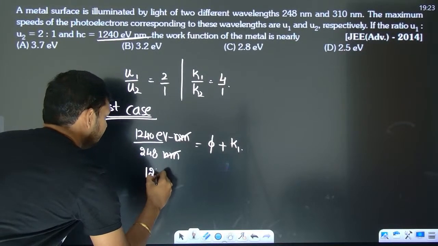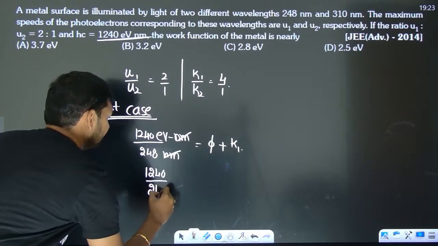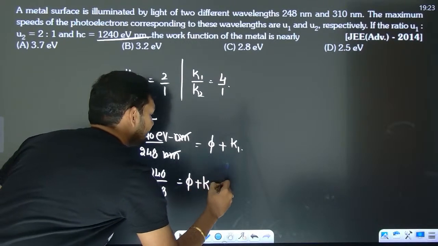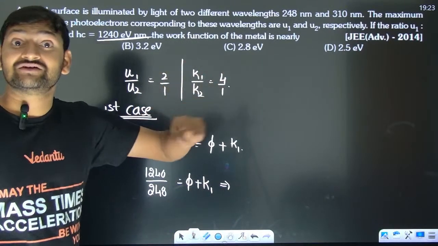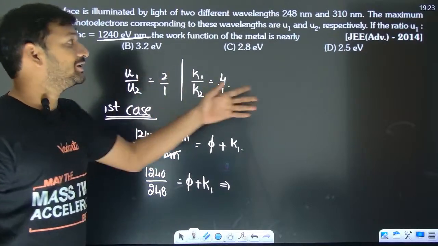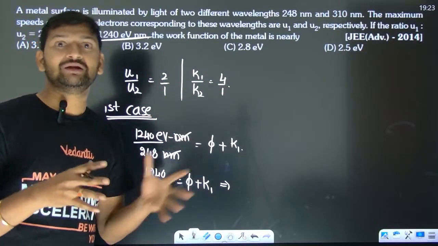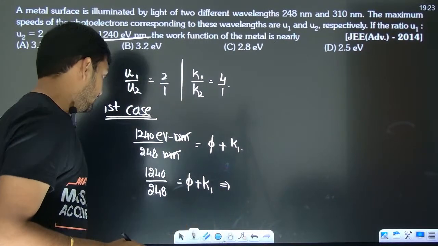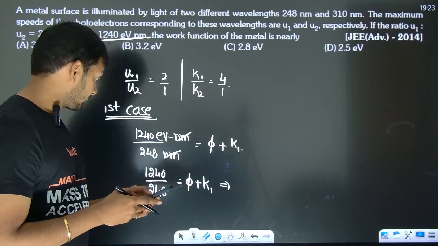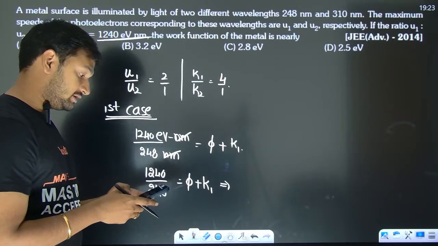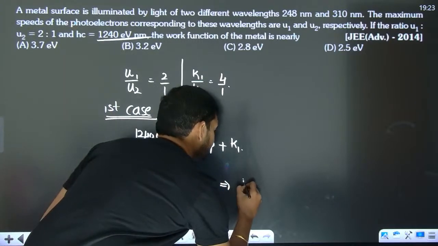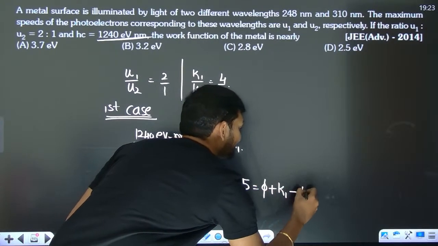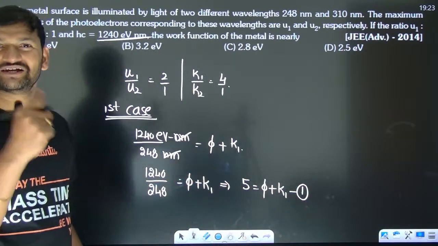Okay, let me simplify it a bit. As I said, I have the freedom to use a calculator. You don't have it. And that too, it is JEE Advanced. That's why they are asking you nearly. You don't need to calculate so deep and get the exact values like JEE Mains. Okay, 1240 by 248. 1240 divided by 248 is turning out to be 5. I love JEE Advanced. Look at the calculation. So simple. It was 5.